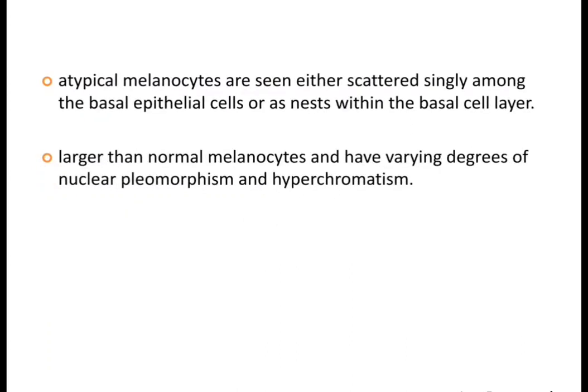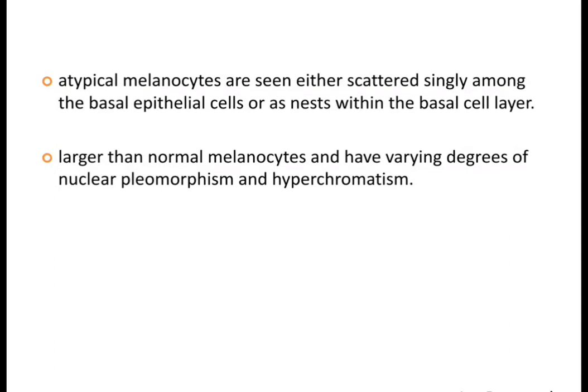Atypical melanocytes are seen scattered singly among the basal cell layer or as nests within the basal cell layer. These are larger than the normal melanocytes and have a varying degree of nuclear pleomorphism and hyperchromatism. So these atypical melanocytes, we will see them scattered singly among the basal cell layer or as a nest. These atypical melanocytes are different from the normal melanocytes.